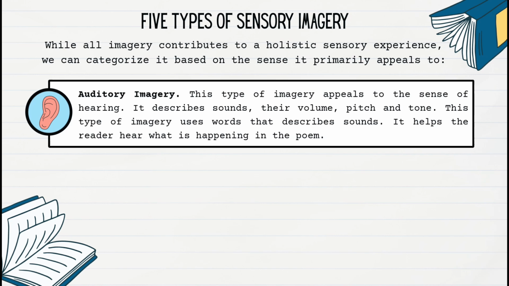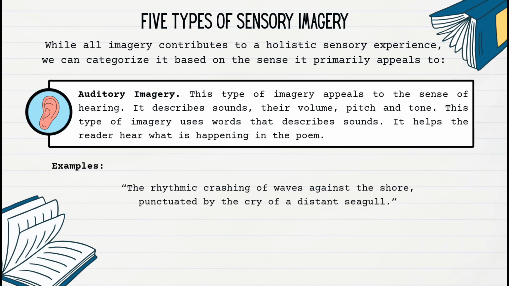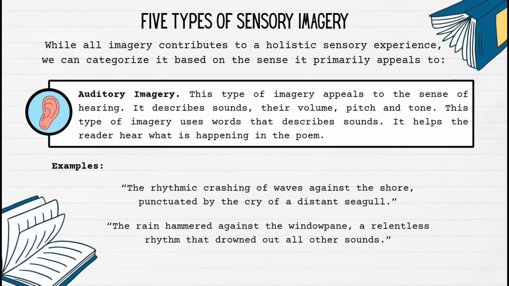Auditory imagery. This type of imagery appeals to the sense of hearing. It describes sounds, their volume, pitch, and tone. This type of imagery uses words that describe sounds. It helps the reader hear what is happening in the poem. Examples. The rhythmic crashing of waves against the shore, punctuated by the cry of a distant seagull. The rain hammered against the window pane, a relentless rhythm that drowned out all other sounds.